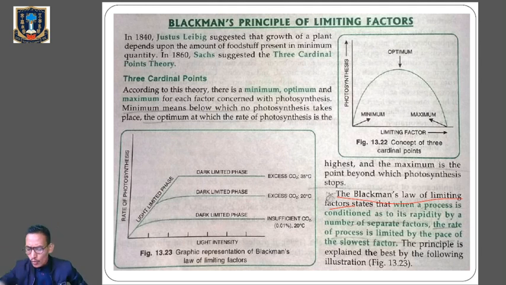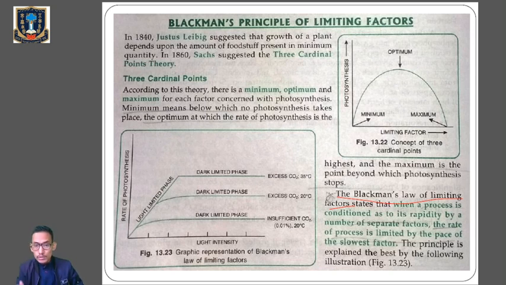That means when a particular process is governed by a number of factors, I am telling you that photosynthesis is controlled by several factors like light, temperature, carbon dioxide and water. So we have more than one factor which will control the rate of photosynthesis. Clear? But here the rate of the process will be governed by that particular factor which is present in the lowest amount. So the lowest amount will control the rate of the process rather than the one which is present at the highest. So this is called Blackman's law of limiting factor.